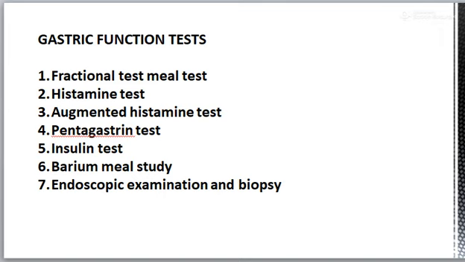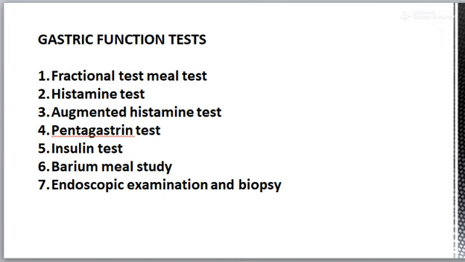Procedure is as follows. After an overnight fast, the gastric fluid present in the stomach is aspirated with the help of Ryle's tube, passed into the stomach through nose or throat. Then a test meal is given to stimulate gastric juice.